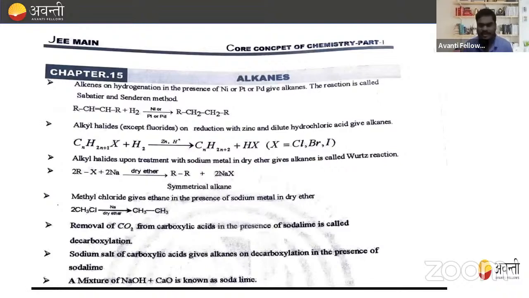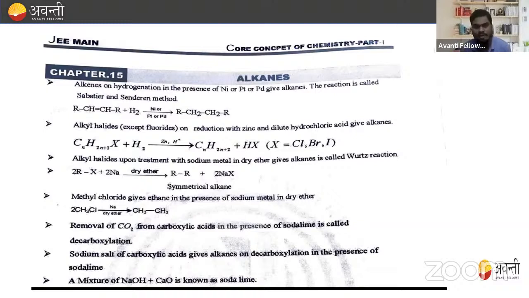First of all, as we already discussed, we're going to study hydrocarbon in three parts, that is alkane, alkene, alkyne, and aromatic benzene, right? So first of all, let's read some important points regarding alkanes. First of all, how can you prepare alkanes? I'm not going to explain each and every topic. I'm going to explain only those topics which are very important and from which questions came in previous years. That is, the PYQ questions basically come from these topics only. I'm going to explain these topics in a very detailed and easy way, right? So let's start. First of all, how will you prepare alkane?